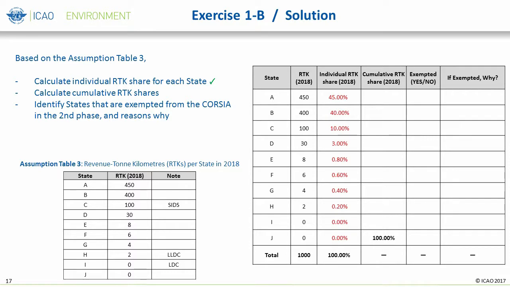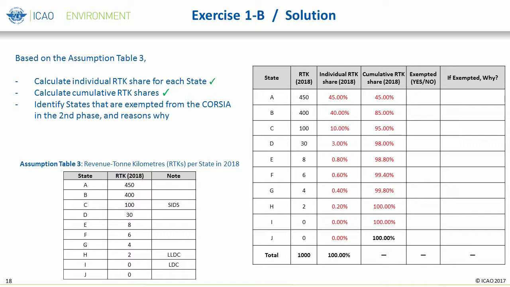Individual RTK share is calculated by dividing the state's RTKs by the total RTKs of all states. For the ease of calculations, the total RTKs are 1,000 in this illustrative exercise. Cumulative RTK share counts individual RTK shares together from the highest to lowest.